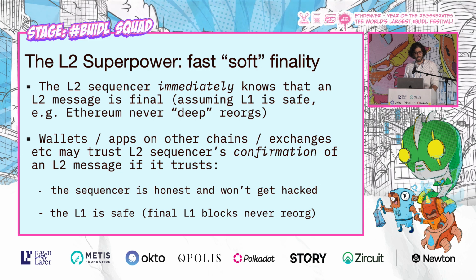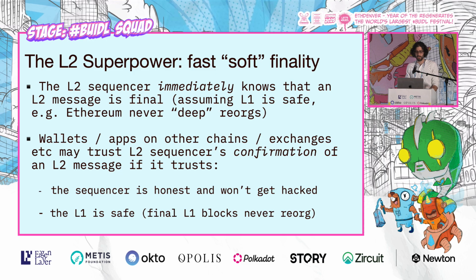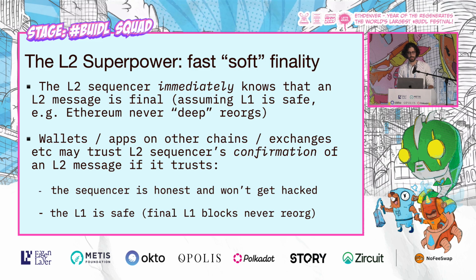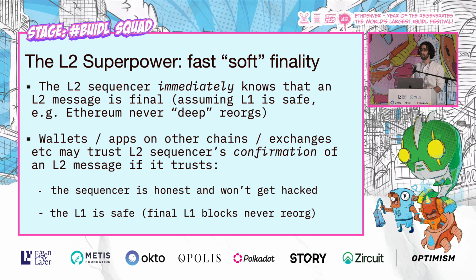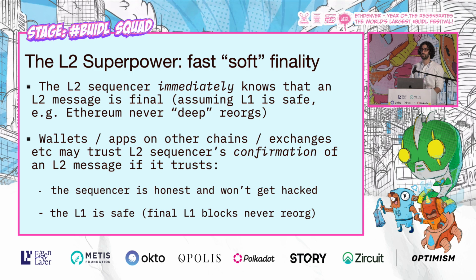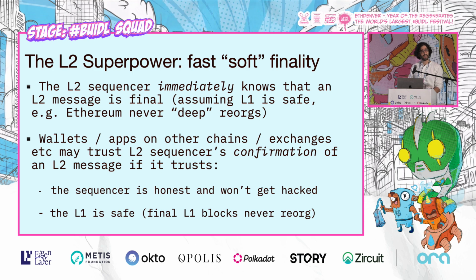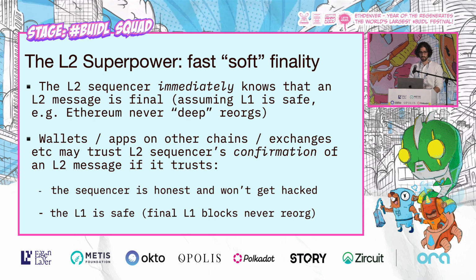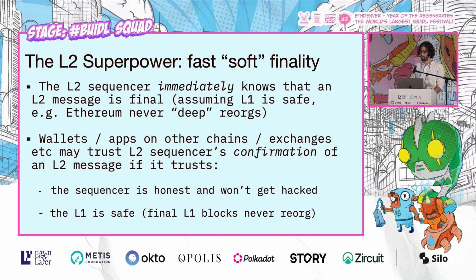As a result, wallets, applications on other chains, exchanges, etc., can trust L2 sequencer confirmations of an L2 message if they trust both that the sequencer is honest and won't get hacked, and that the L1 is safe, that final L1 blocks never reorg.